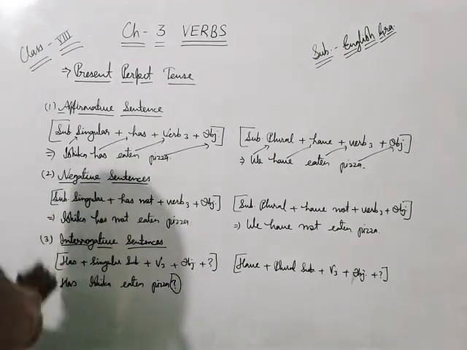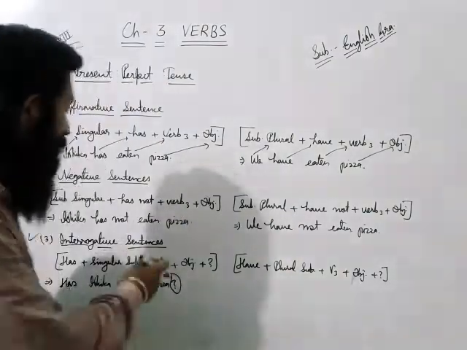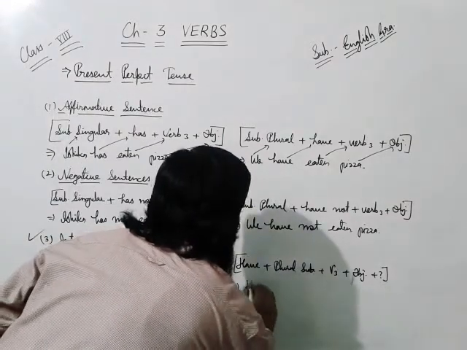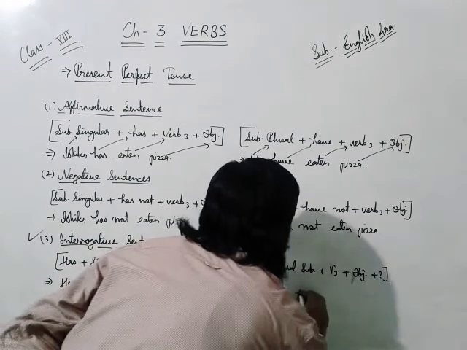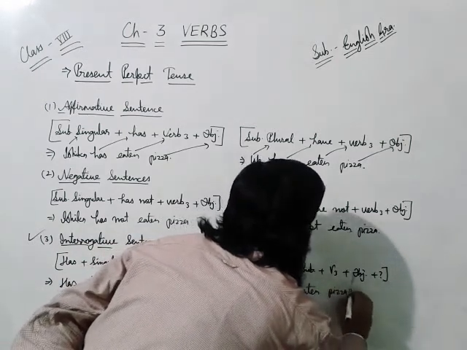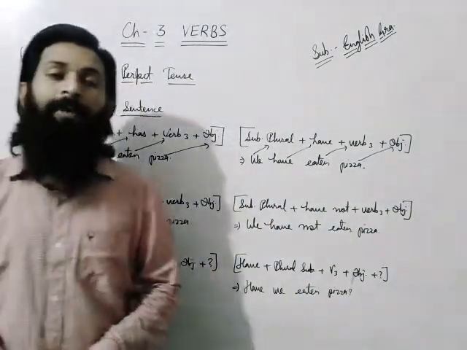Without a question mark, your sentence wouldn't be changed into interrogative. So remember that you have to use a question mark. And at last, have we eaten pizza? This sentence also changes into an interrogative sentence.